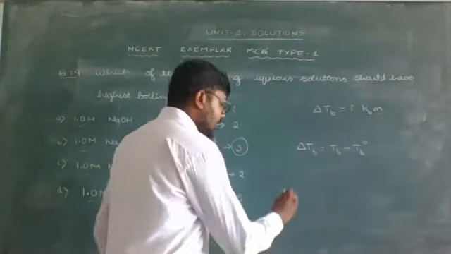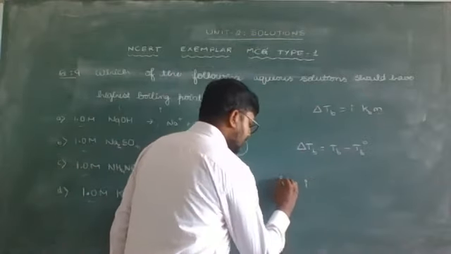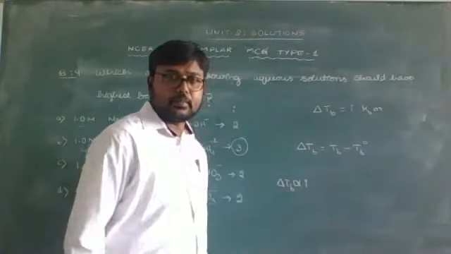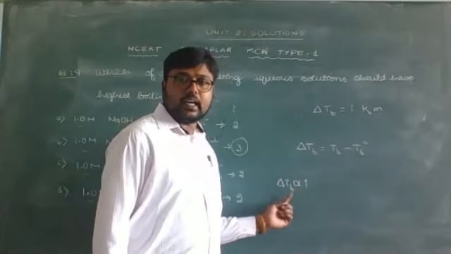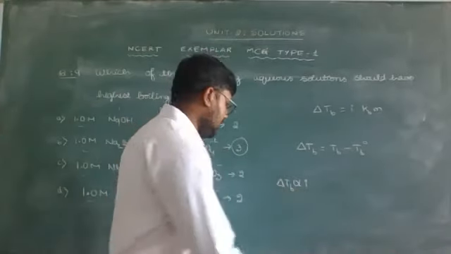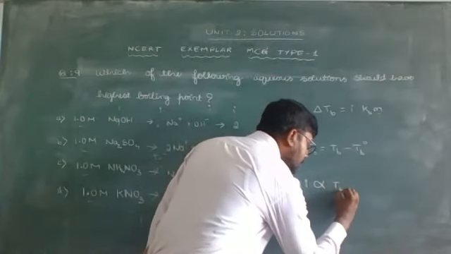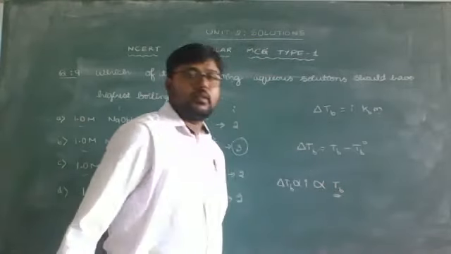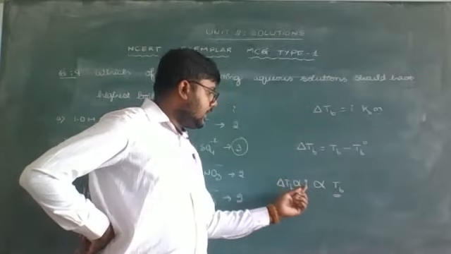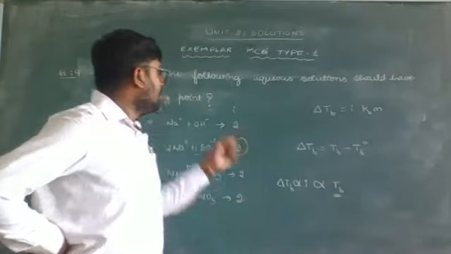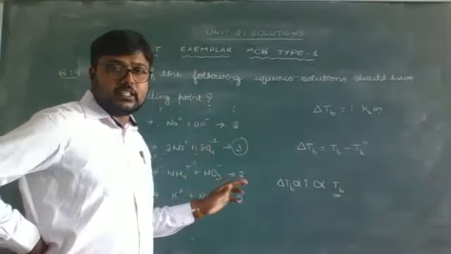So we can relate it to the Van 't Hoff factor: delta TB is directly proportional to the Van 't Hoff factor. The higher the value of i, the higher the elevation of boiling point, and similarly the higher the boiling point of the solution. Now, which of the following solutions will have the highest boiling point?